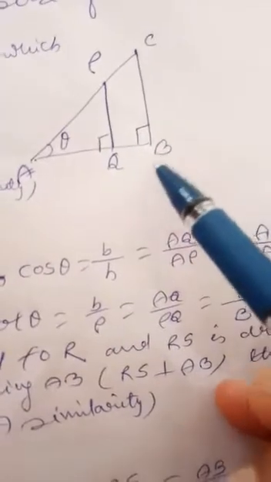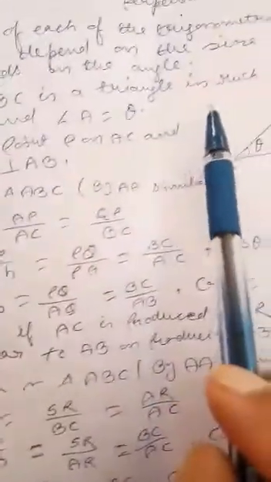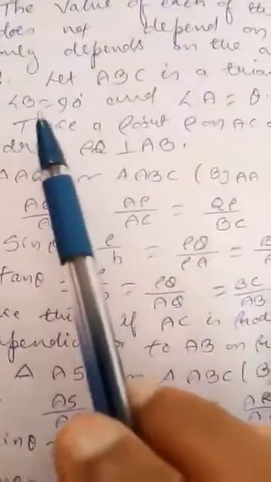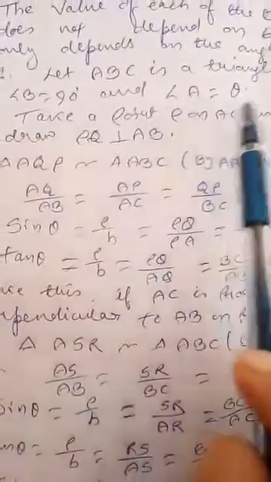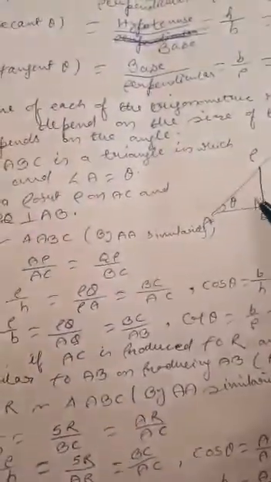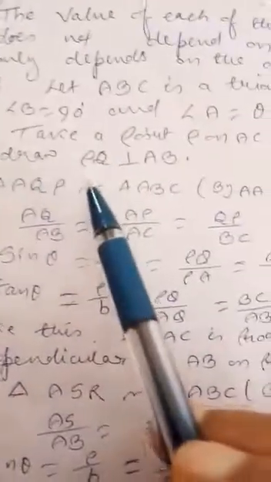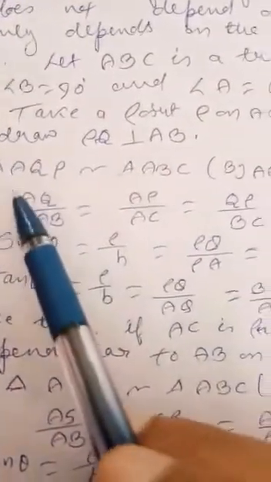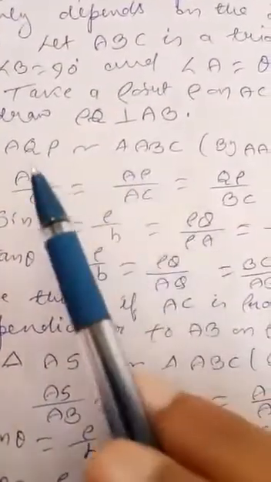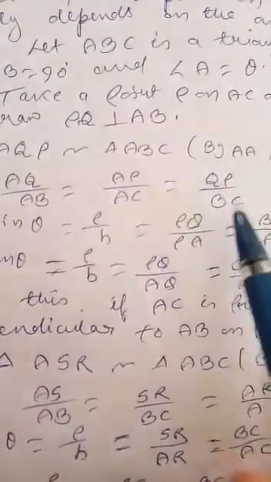So we can write this in the figure. You will see it again here. Let ABC be a triangle in which angle B is equal to 90 degrees and angle A is equal to theta. Take a point P on AC and draw PQ perpendicular to AB. Therefore, triangle AQP is similar to triangle ABC by AA similarity. So we can say here AQ upon AB is equal to QP upon BC is equal to AP upon AC.